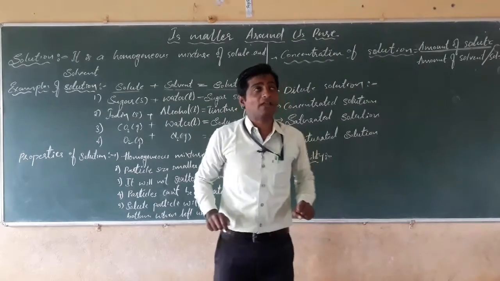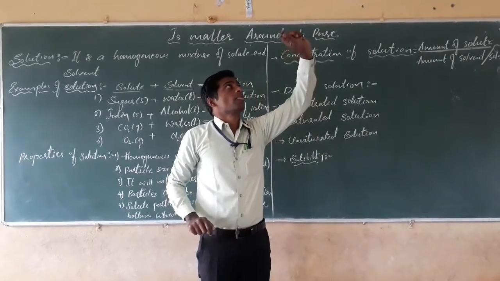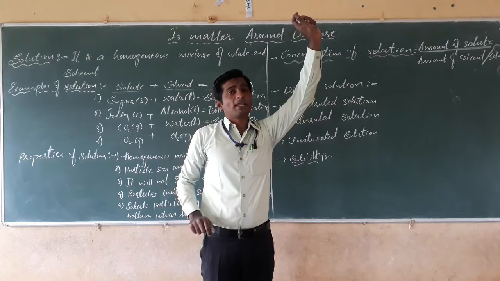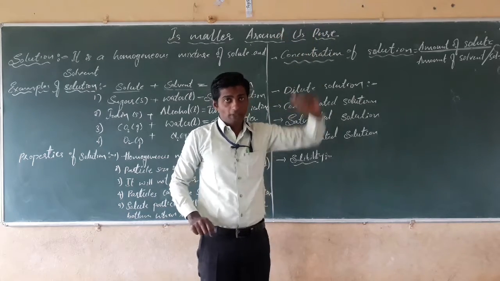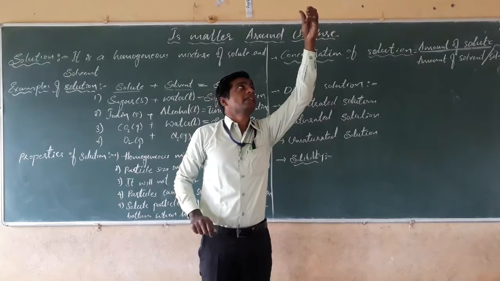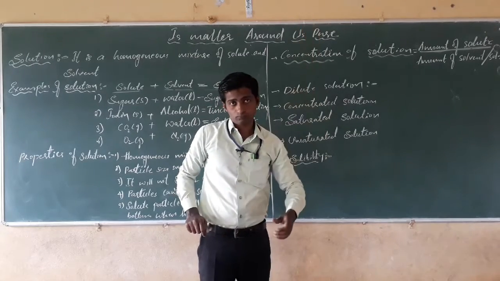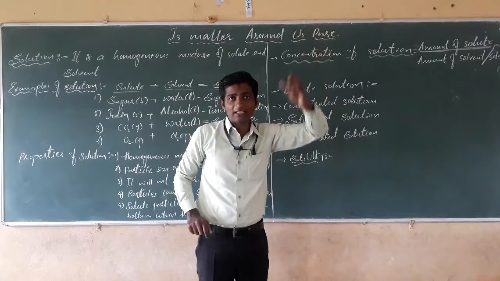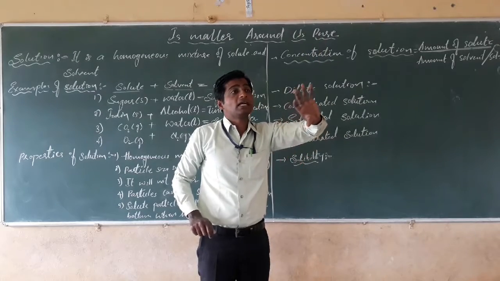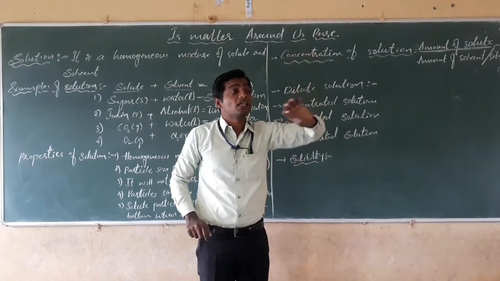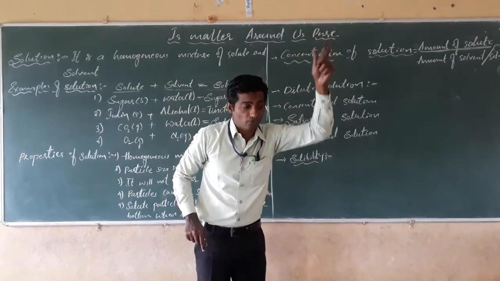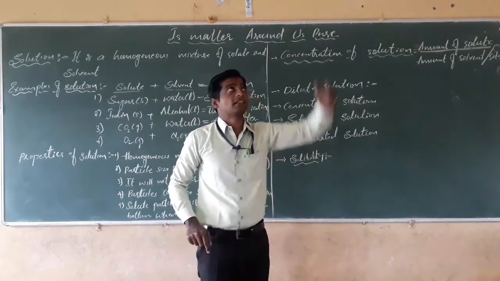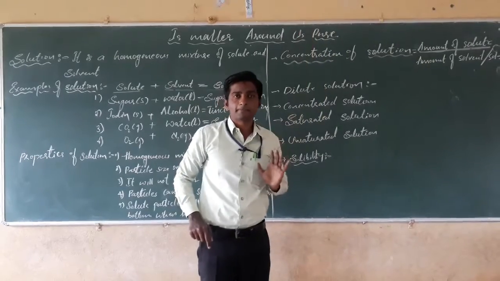See, one more example I will give you here. You might have seen holes in a roof. When the sun rays come through those holes, the rays are visible if dust particles or smoke particles are present in the way of the sun rays.